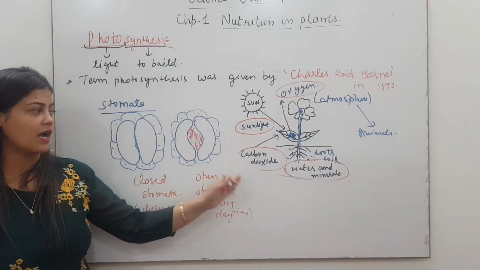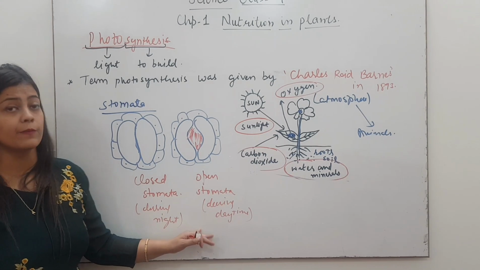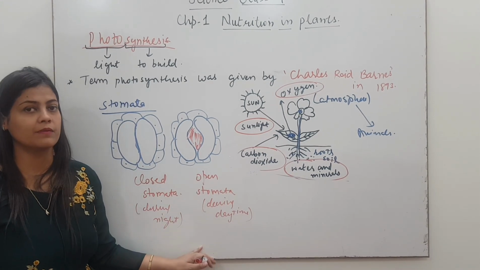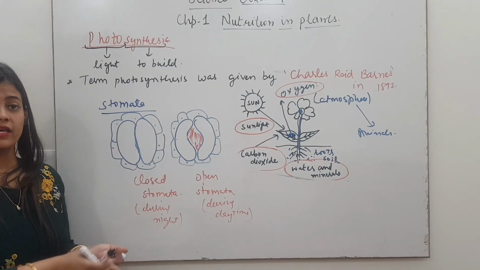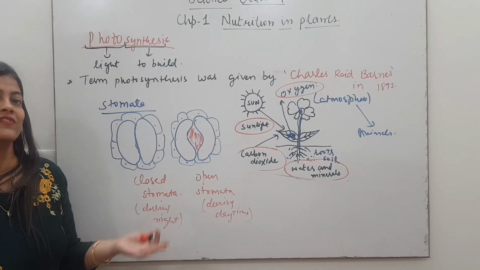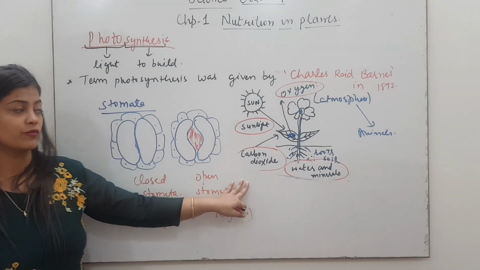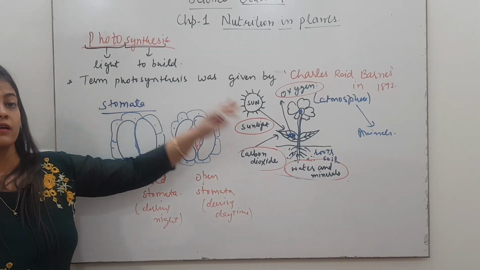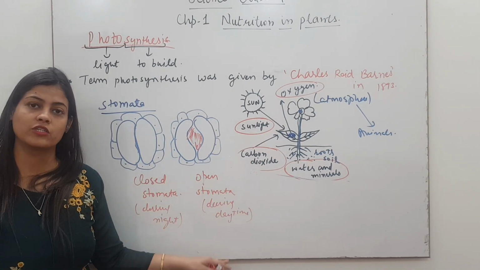Okay, so is it clear now the requirements of photosynthesis, the products of photosynthesis, and from where they are getting sunlight, carbon dioxide, water, which is required for photosynthesis. Okay, in the next class we will take up the activities which will show why sunlight is required and how we will prove that sunlight is required for photosynthesis, carbon dioxide is required for photosynthesis, and then how oxygen is released during photosynthesis. So this was the general introduction of the chapter.